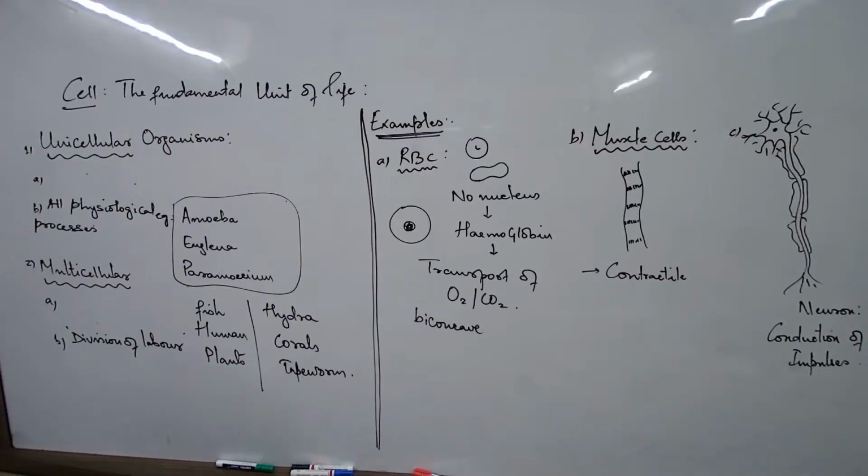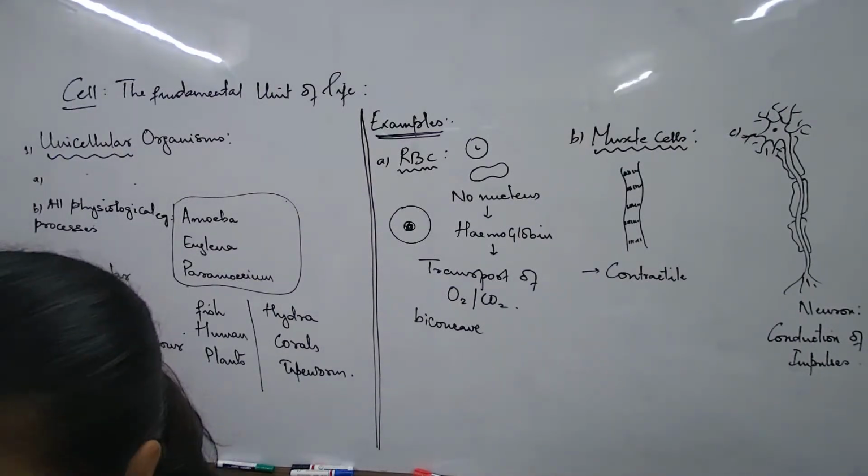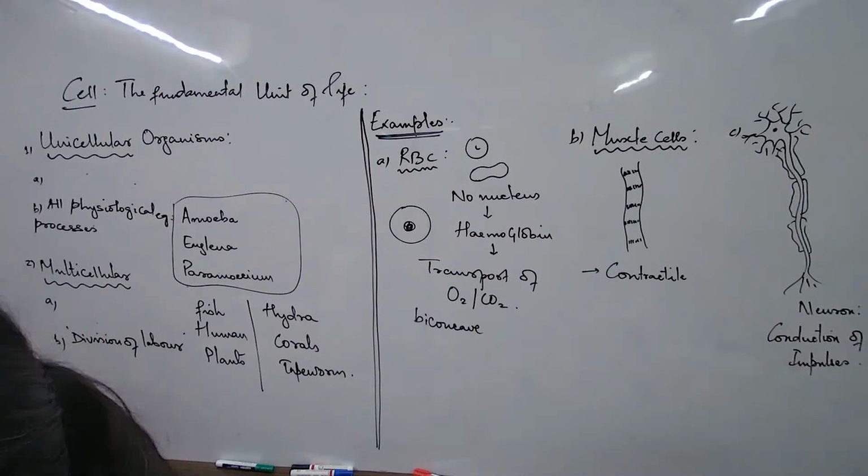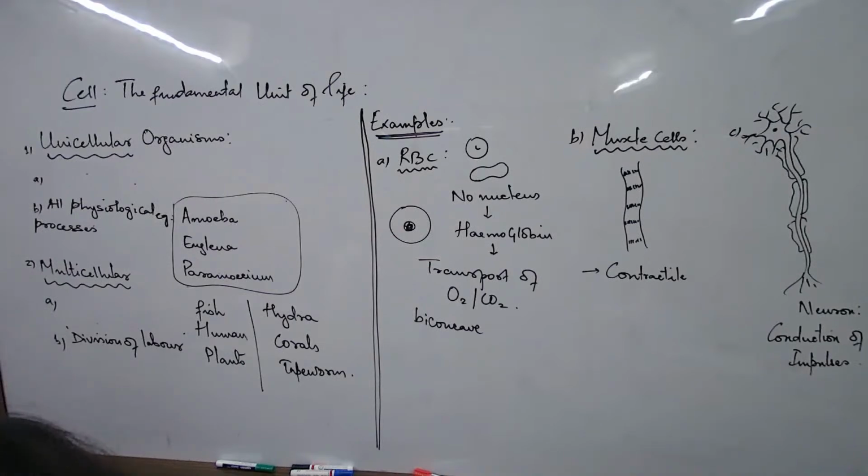So this complexity has happened gradually, right from the single cell, then a bit more complex, and then a bit more. And the organisms have been categorized this way also, the simplest and the complex. When we talk about the most complex organism, is it necessary that it should be the largest in size?